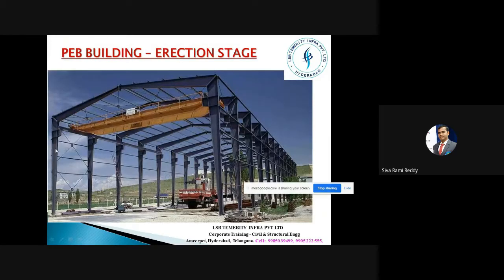See here, I have a column here, and of course, I also have a column here. These two are the columns, and this is the profile here. If you just see this profile, the depth of the profile at the top is very huge, but the depth of the profile at the base of the column is reduced. So do you find this kind of thing in conventional steel structures? No. In a conventional steel structure, you'll have a uniform depth of the member.